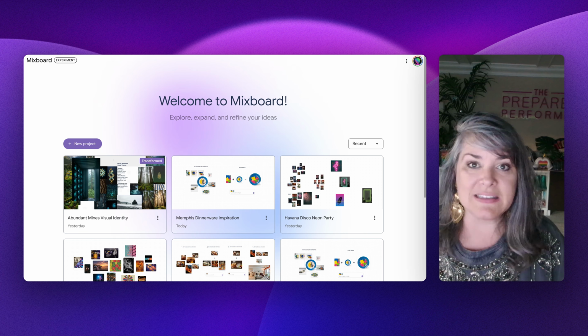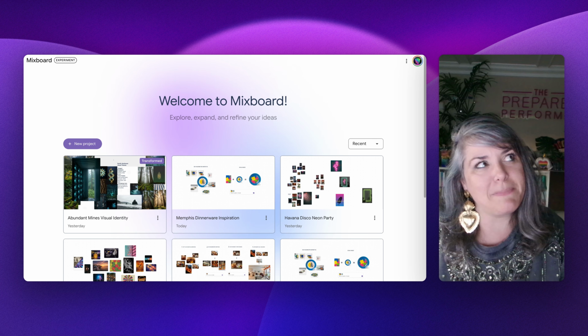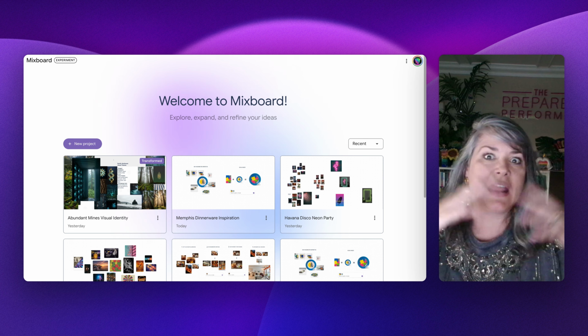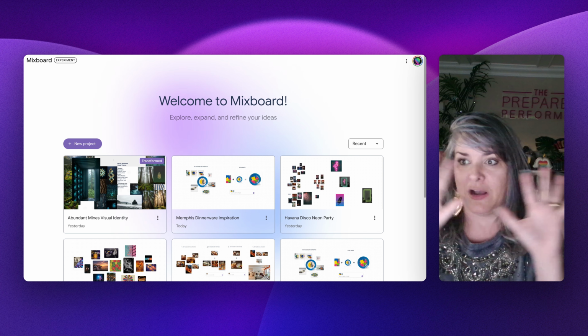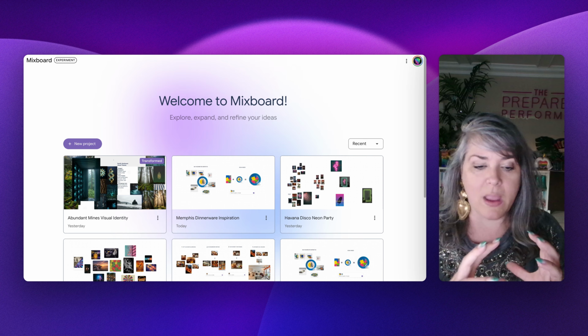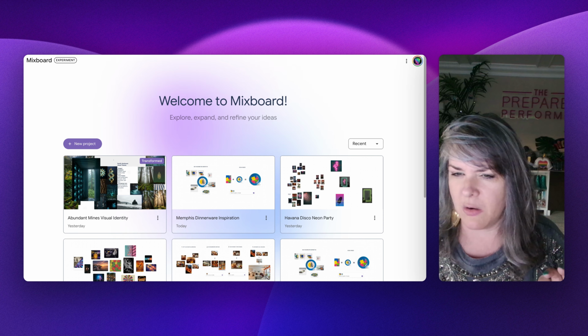So it's basically like, think Pinterest meets mood board meets create any graphic that you want based on all kinds of magic images. And what I love about it is the way that you can ideate. Is that a word? I don't know, but it is so cool. I'm going to show you how it works right now.